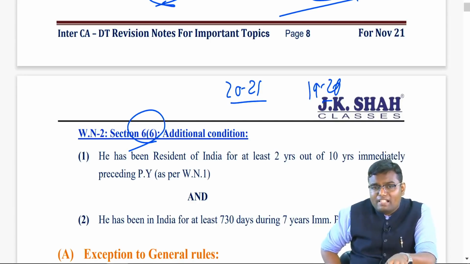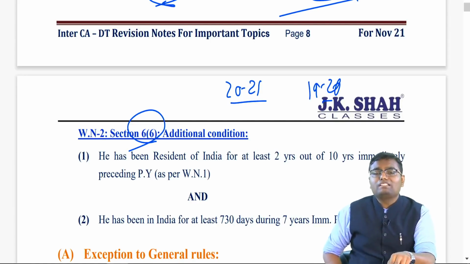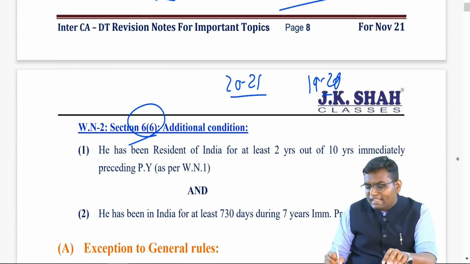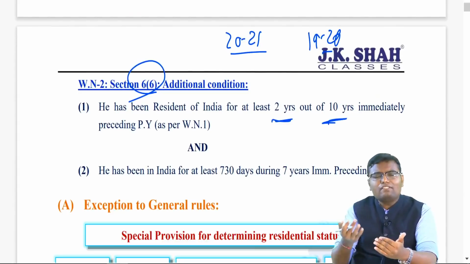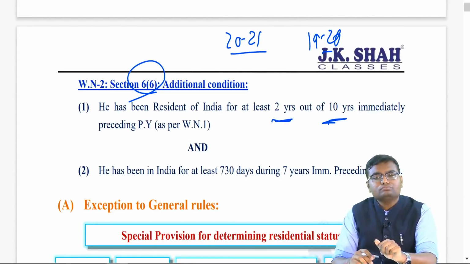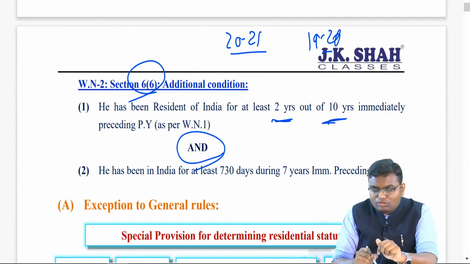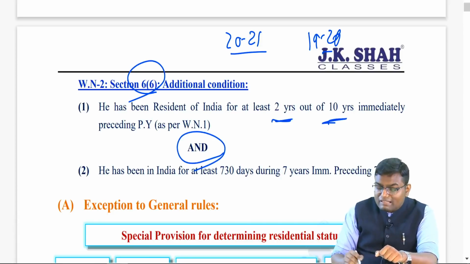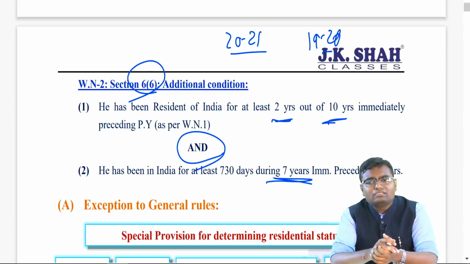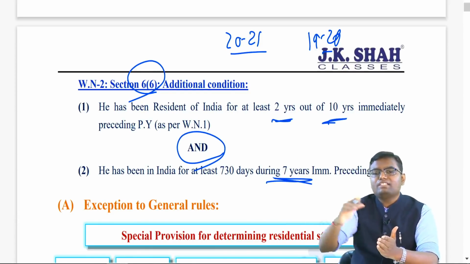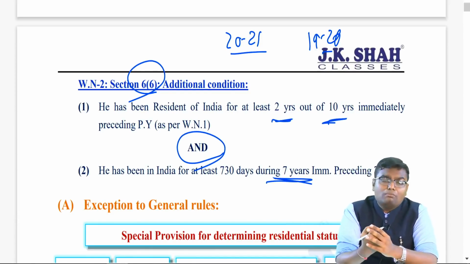I should be resident for at least 2 years in those 10 years. If I am resident in at least 2 years out of those 10 years, I will satisfy the first additional condition. But then compulsorily I have to check the other condition also, which says in the last preceding 7 years, if I am talking about 2021, then from 1920 till 7 years, what is the total number of days in India?